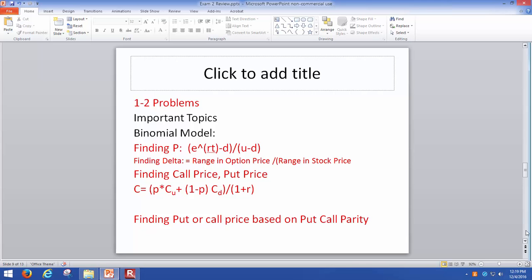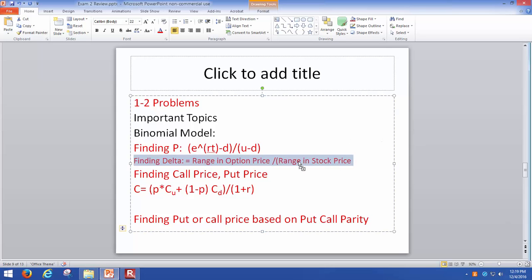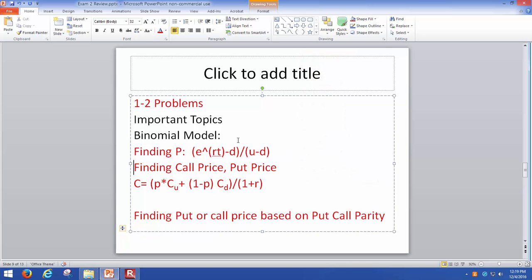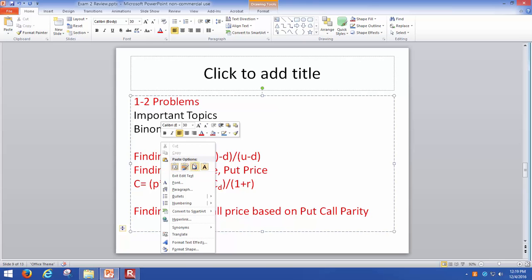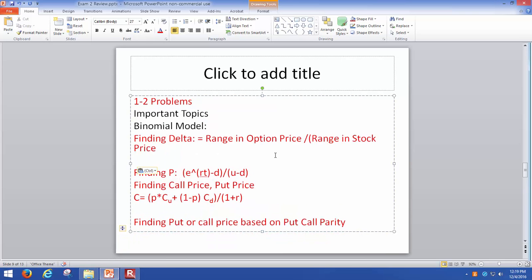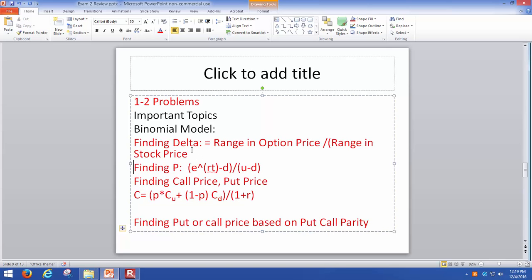The next thing we talked about was finding out the risk neutral probability. And what is the risk neutral probability? It is something like the probability you find, but the main difference here is that we are finding this based upon risk neutral valuation.